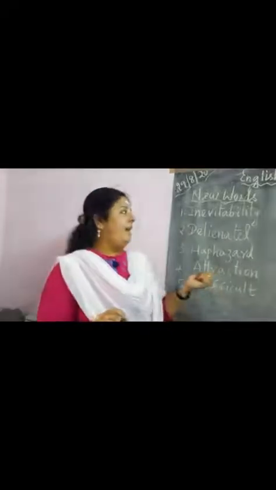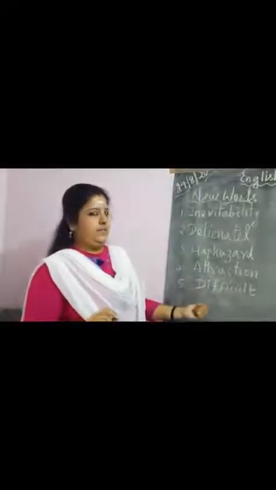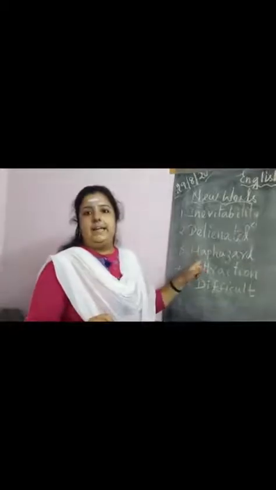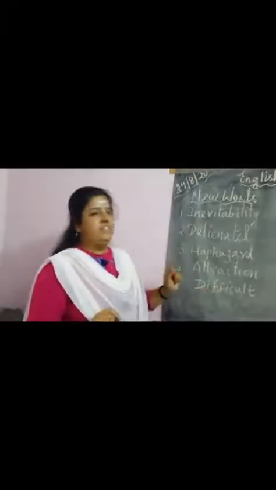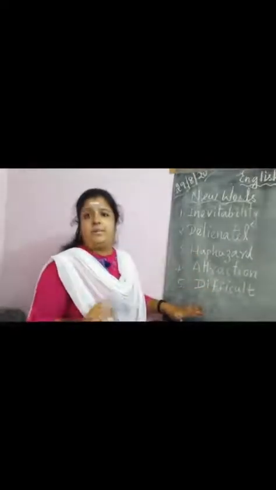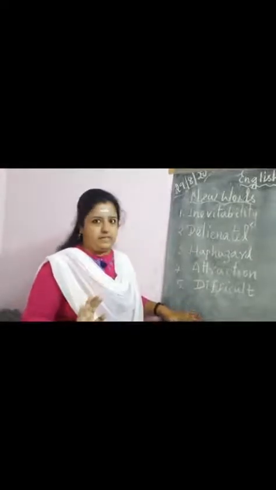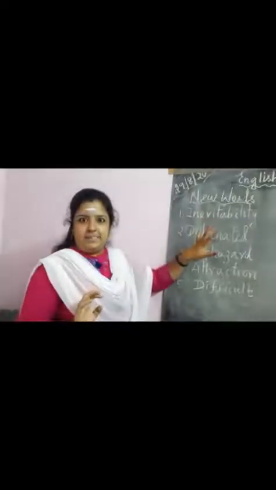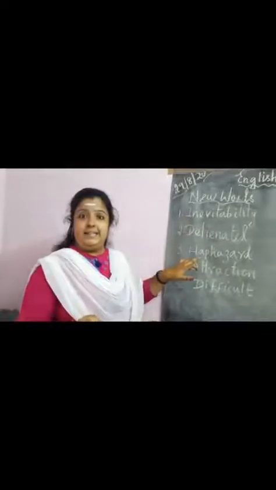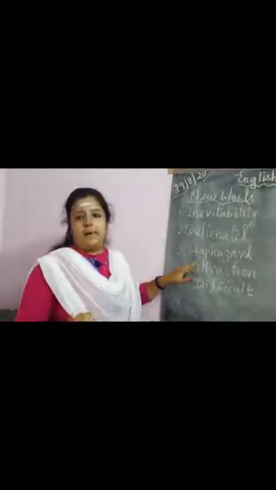Okay, so I'll just read out the words. See this carefully. First one is inevitability. Inevitability. All these 5 words come in a poem, not from anywhere I have taken. So first one is inevitability. Second one is delineator. Third one is haphazard.